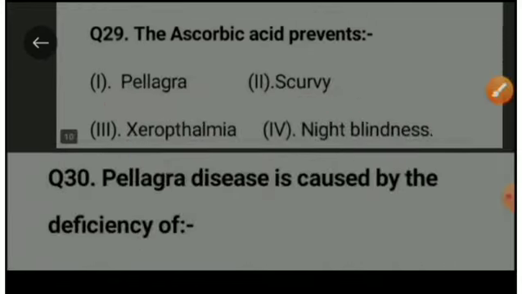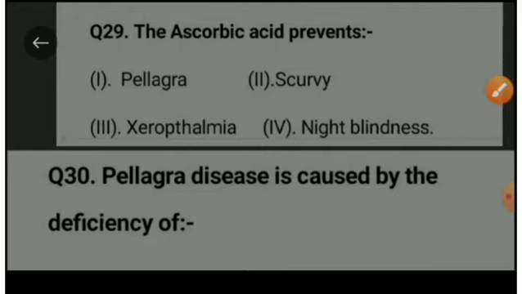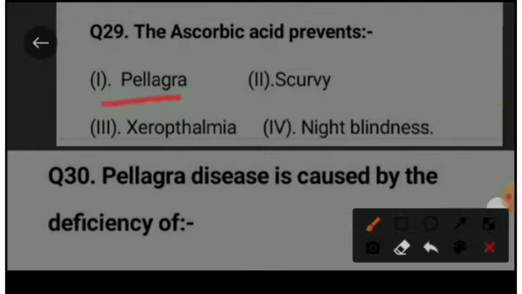Next question is, the ascorbic acid prevents us from, option A Pellagra, option B scurvy, option C xerophthalmia, and option D night blindness. The right option is scurvy.